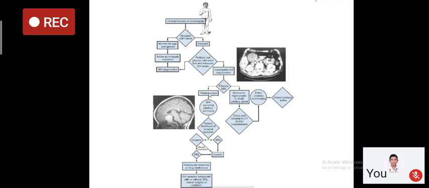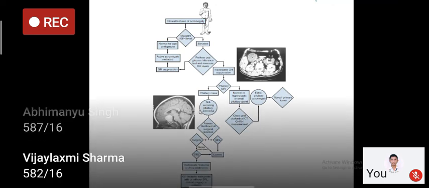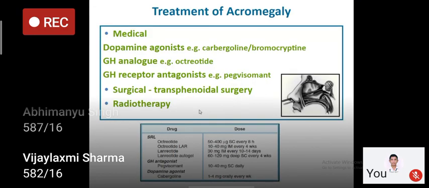In MRI, if you see a pituitary mass lesion, it's a growth hormone secreting pituitary tumor, and the patient has to be subjected to surgery or medical therapies. If the pituitary appears normal, then you have to perform CT scan of the chest and abdomen to find out diseases like bronchial carcinoid, which sometimes secrete growth hormone releasing hormone, which is responsible for increased secretion of growth hormone from the pituitary and further subsequent manifestations.